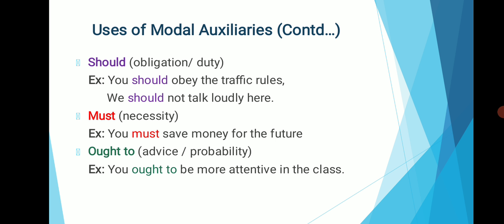The modal auxiliary should is used to express obligation or duty. Example, you should obey the traffic rules. We should not talk loudly here. Must is used to indicate necessity. Example, you must save money for the future. The modal auxiliary ought to is used to indicate advice or probability. Example, you ought to be more attentive in the class.